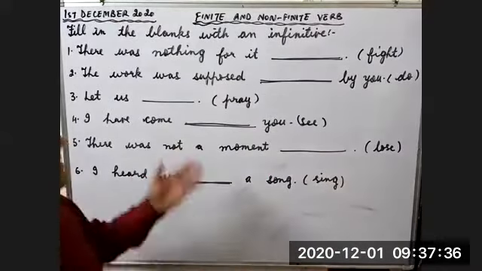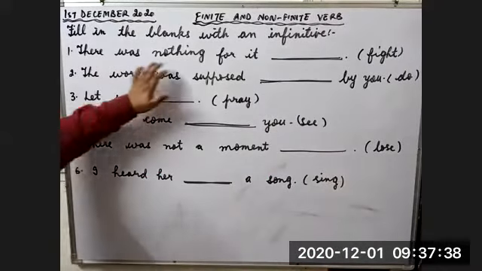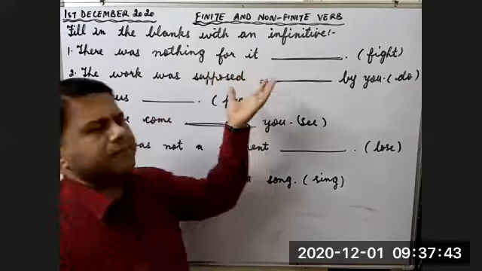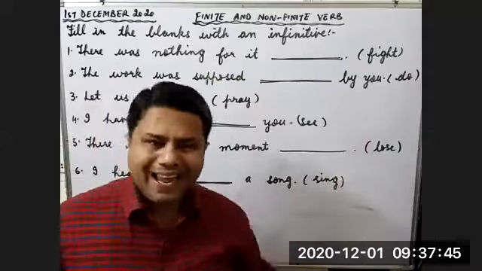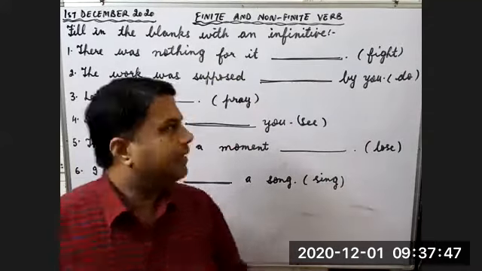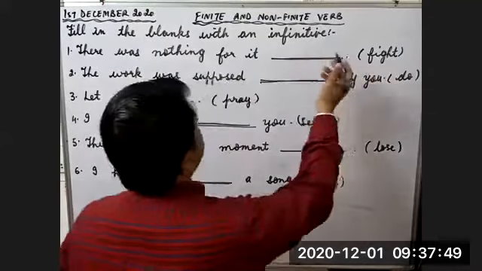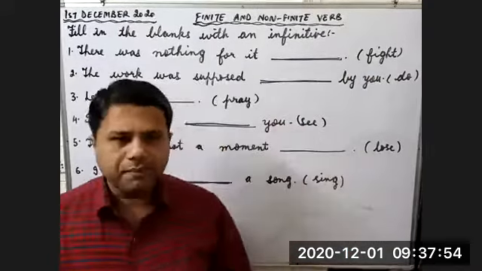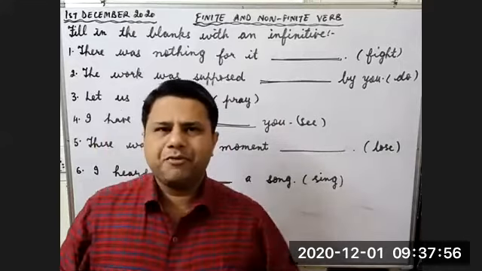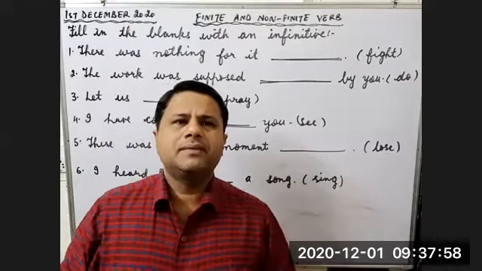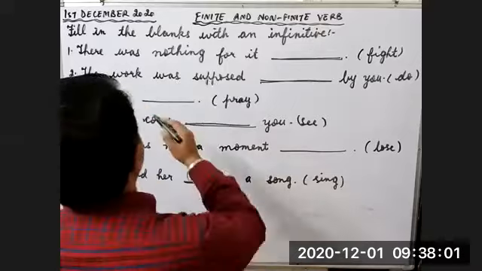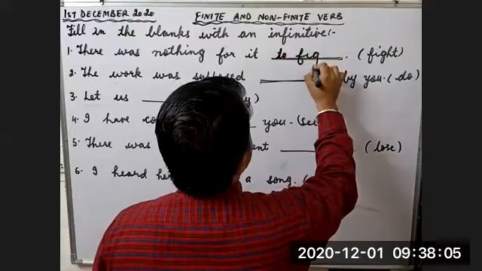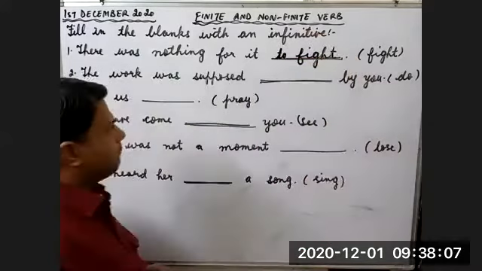Now let's discuss this exercise. There was nothing for it. It's very much clear that it is an active sentence. So obviously here we have two options, whether we fill the blank with to infinitive active form or we fill in the blank with bare infinitive. So here, there was nothing for it to fight. To fight. So this is the first example.